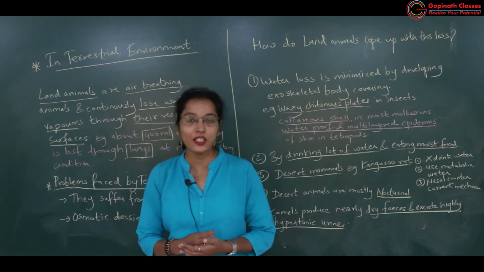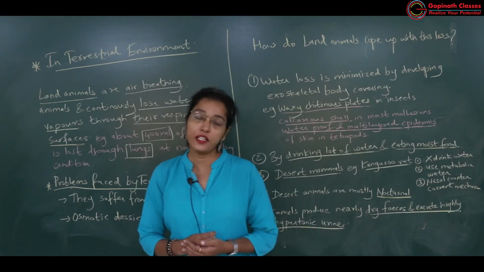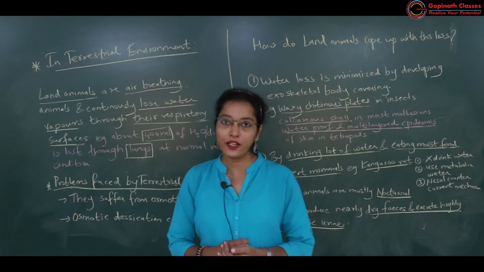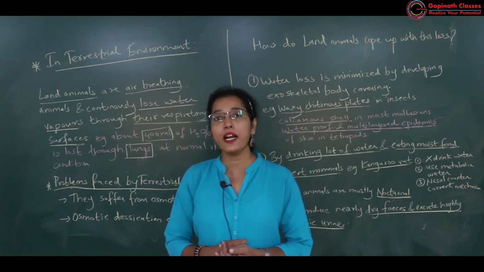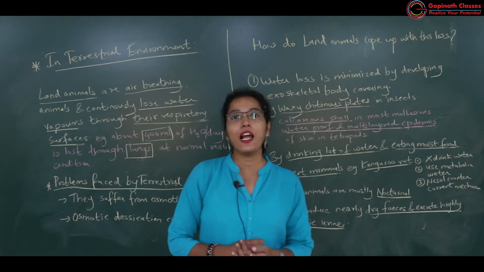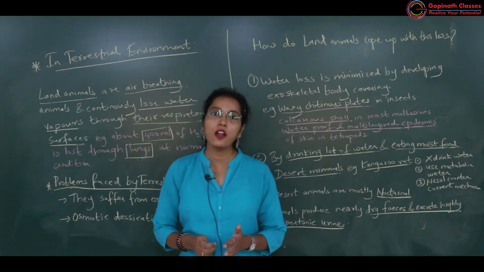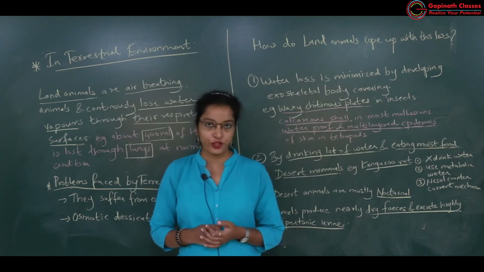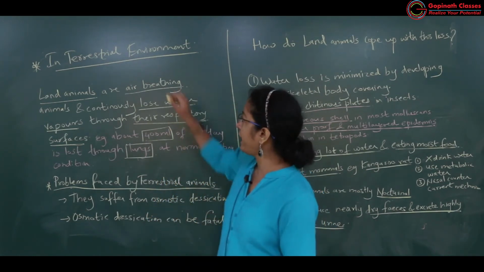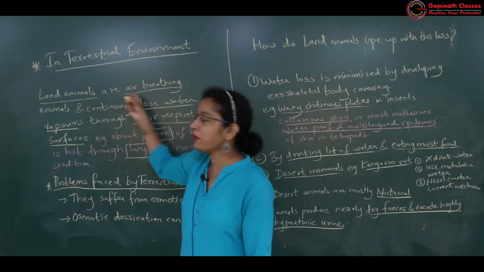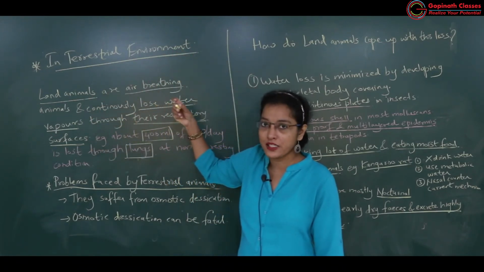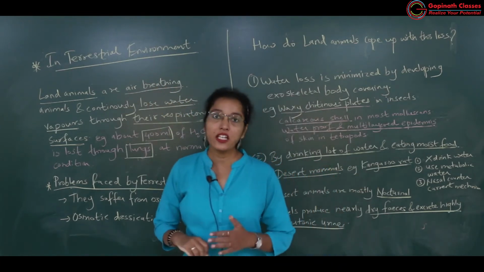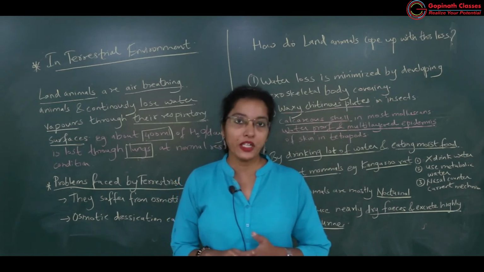Land animals have more desiccation, so there will be much more water loss from their body fluids. So, what are the different adaptations seen in these land animals to maintain proper concentration of water in the body fluids? Got it? In the terrestrial environment, land animals are air breathing animals, so continuously they lose water in the form of water vapor.